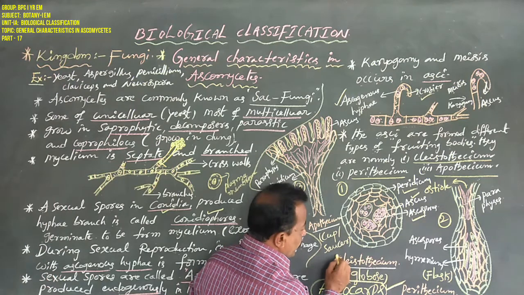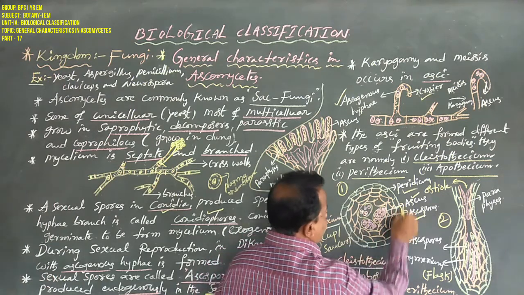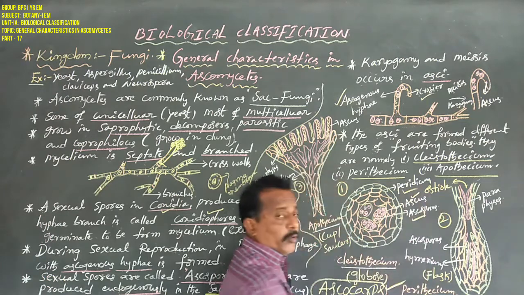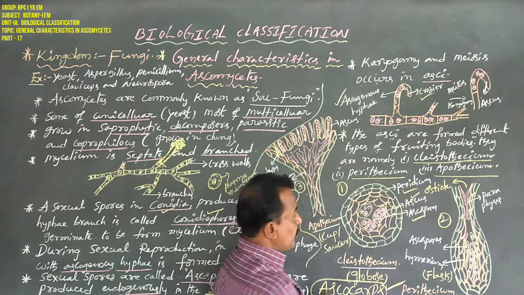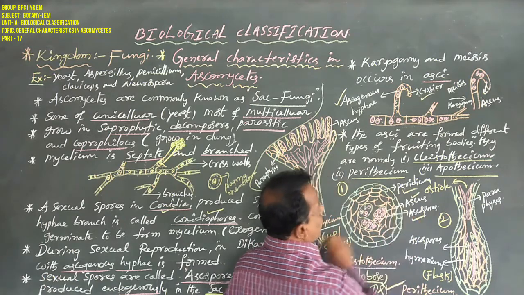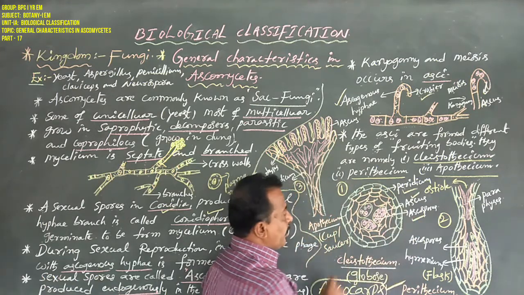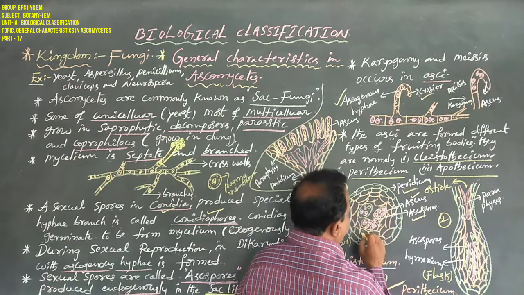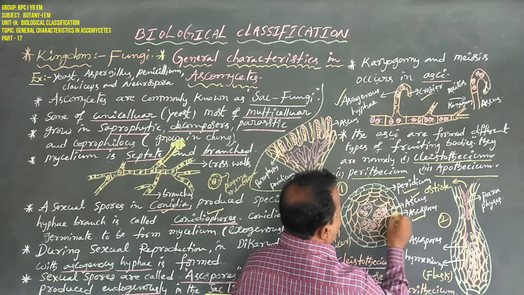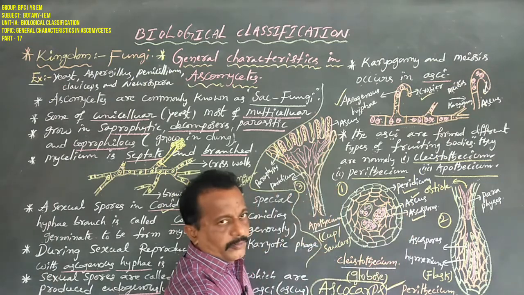Once again, Cleistothecium is a globose-like structure, with no opening of the ostiole. It is covered by one wall membrane called peridium. Inside the Cleistothecium there are asci, and each ascus contains 4 to 8 ascospores.